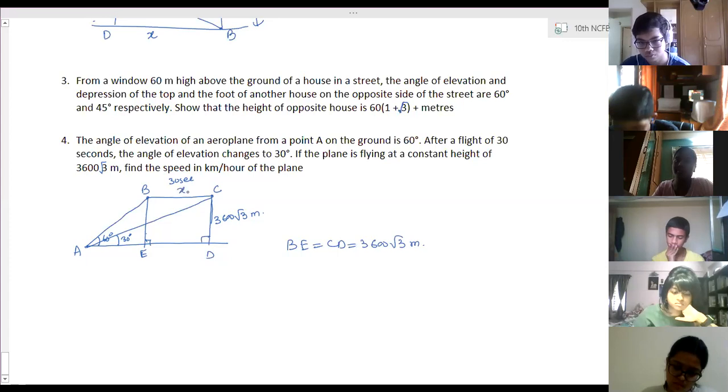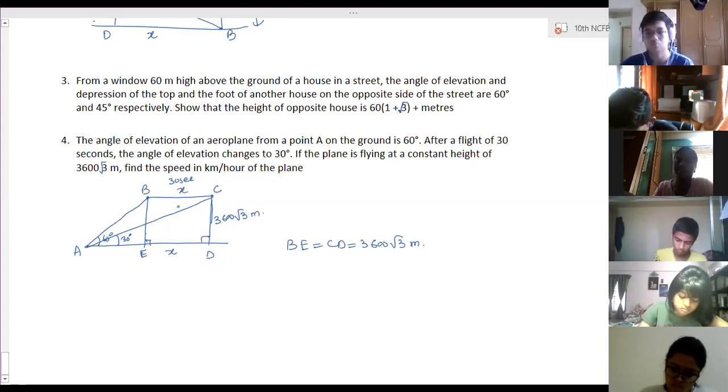So now BC distance is X, ED distance we will consider as X. We have to calculate X for speed. B to C distance covered is X meters and the time is 30 seconds. So if we get X meters, then we can find out the speed. So we have to calculate the BC distance.